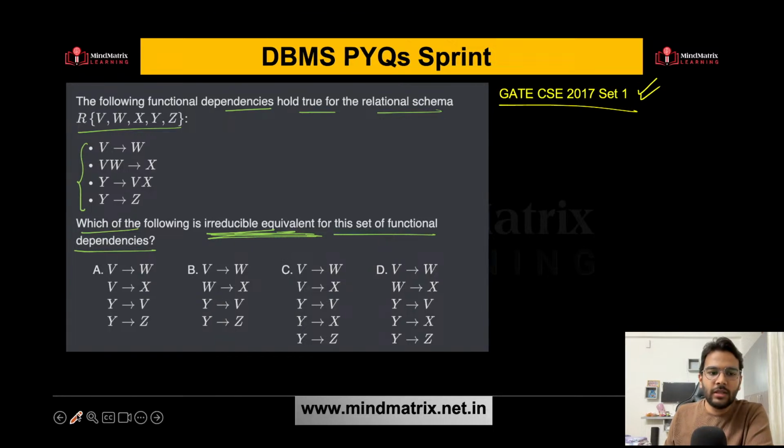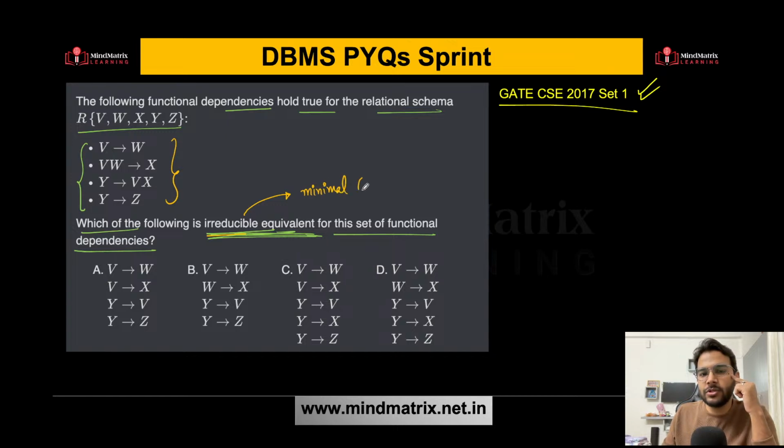So now in this question, carefully understand, it is talking about 2 terms here, irreducible and equivalent. So that means you need to find which of the following are equivalent to this functional dependency set, and it has to be irreducible also. So can I say this is equivalent to finding the minimal cover?